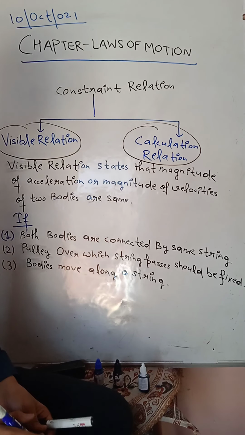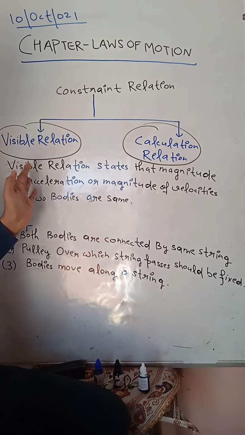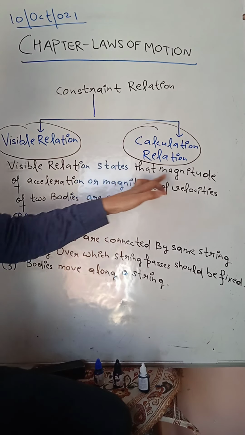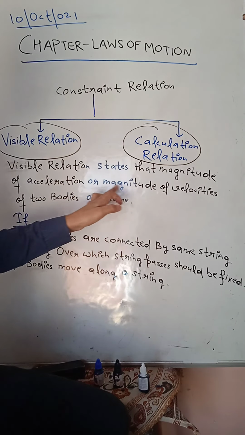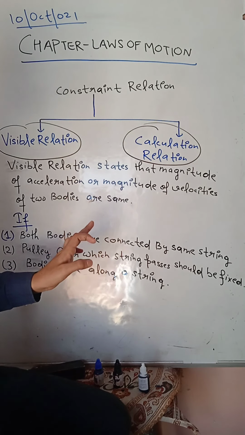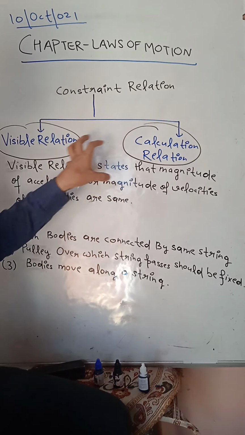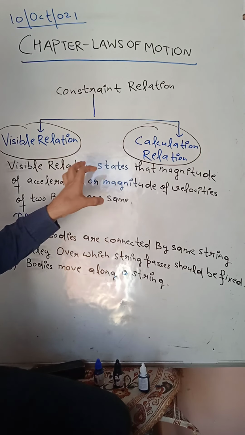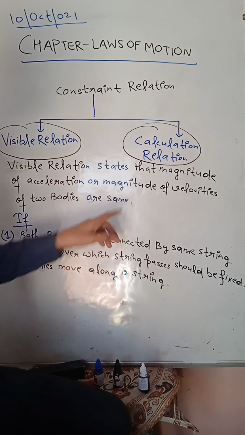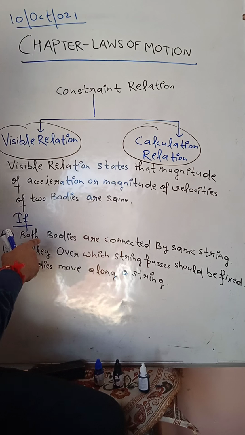You can easily tell without solving the acceleration. So visible relation states that the magnitude of acceleration or the magnitude of velocity of two bodies are the same. Clear? But this definition of visible relation is valid only when the following conditions are valid.